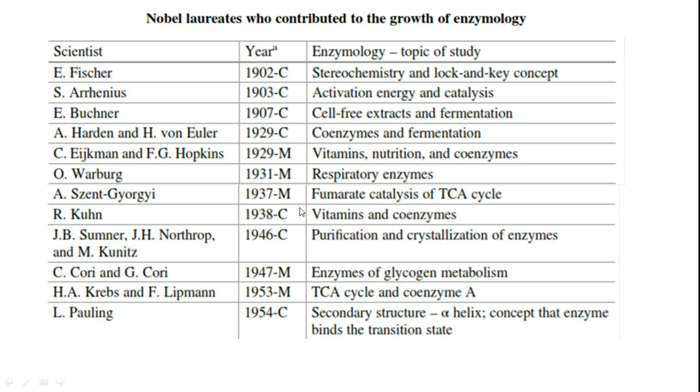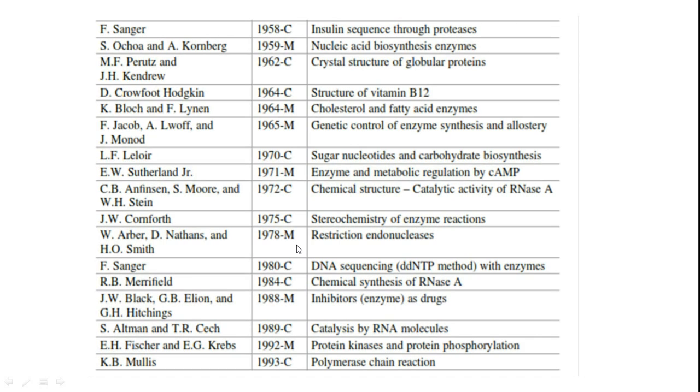Later on, the respiratory enzymes and enzymes related to carbohydrate and lipid metabolism were established by 1940, and several scientists, including Saint Georgi, Corey, Krebs and Lippmann, were awarded Nobel Prizes for their contributions. Later, Sanger for the first time demonstrated using an enzyme to elucidate the structure of another protein. Enzyme is a protein, and using that protein to achieve structural elucidation of another protein is a novel concept for which he was awarded the Nobel Prize. All these are great scientists who contributed.